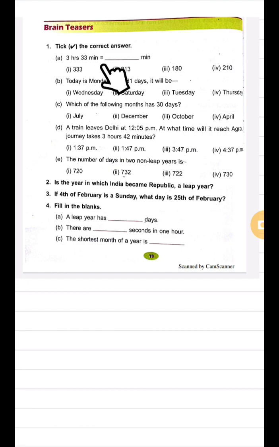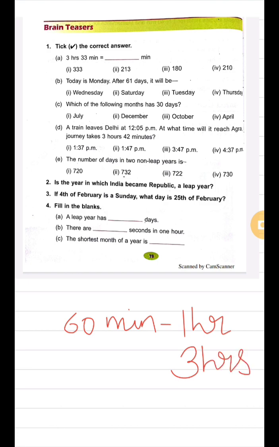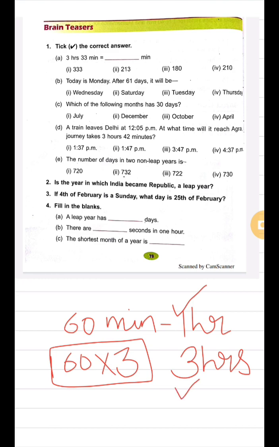For this, first of all, we will convert these hours into minutes and then we will add these minutes into that answer. So here it is written 3 hours. We all know there are 60 minutes in 1 hour. So in 3 hours we have to find the number of minutes: 60 multiplied by 3. As I have already told you, when we have the number for 1 and we have to find for many, we do the multiplication. So it will become 180 minutes.